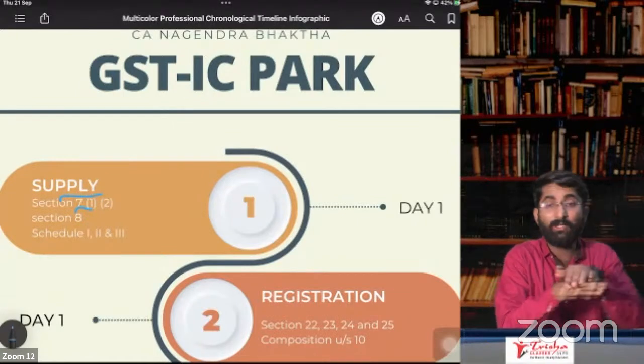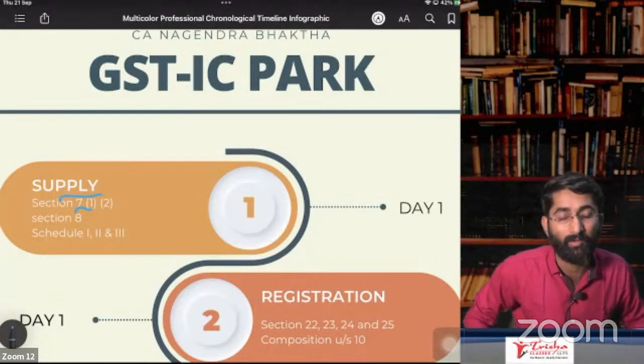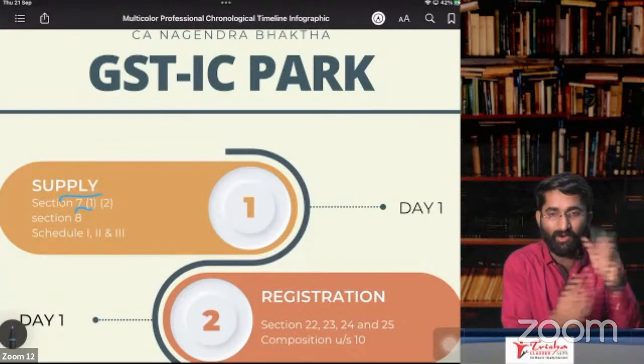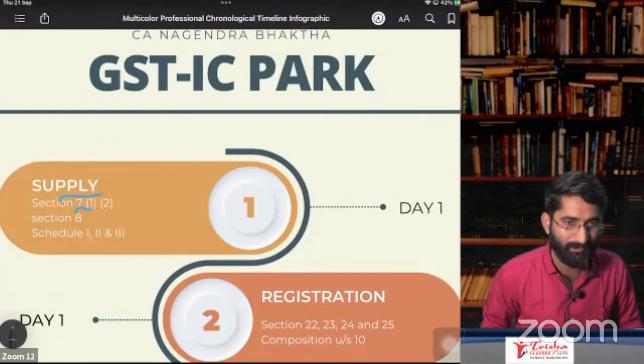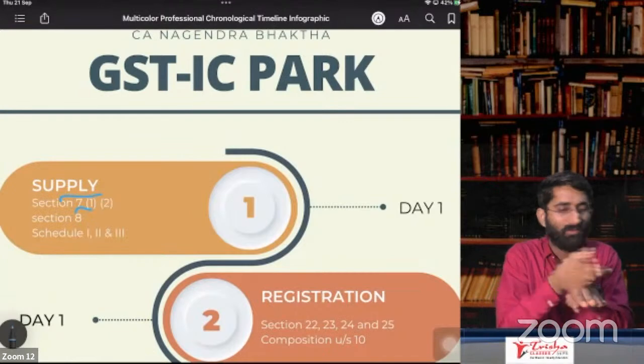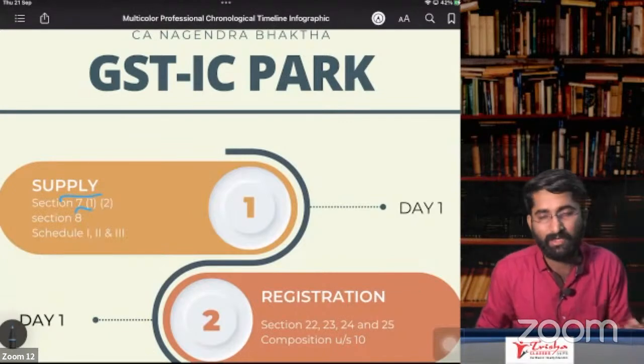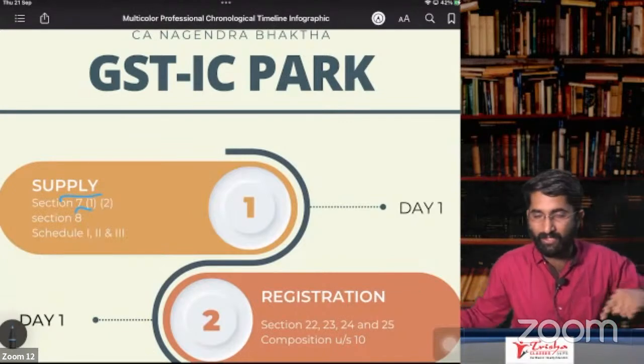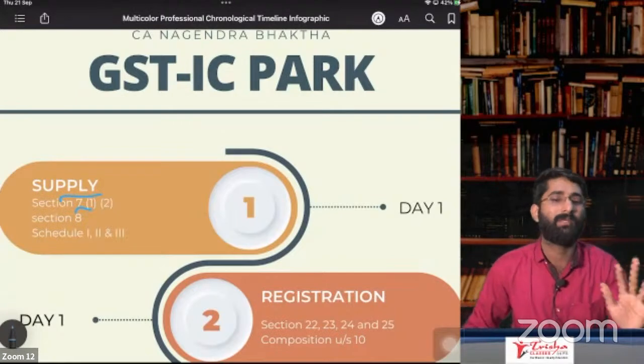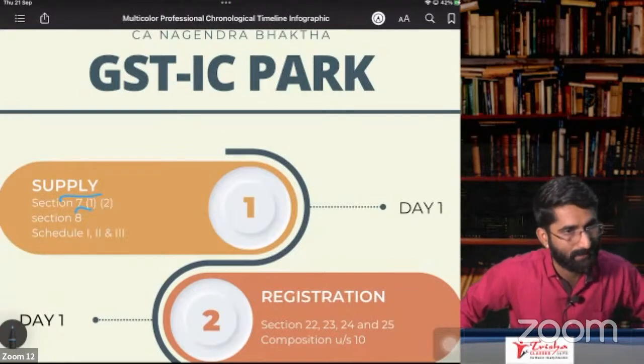From principal to agent, that will be considered a deemed supply, when the agent is drawing the invoice in his own name. What if the agent is drawing the invoice in the name of the principal? That is not deemed supply. It is directly from principal to the buyer. That will be considered as supply, not deemed supply.